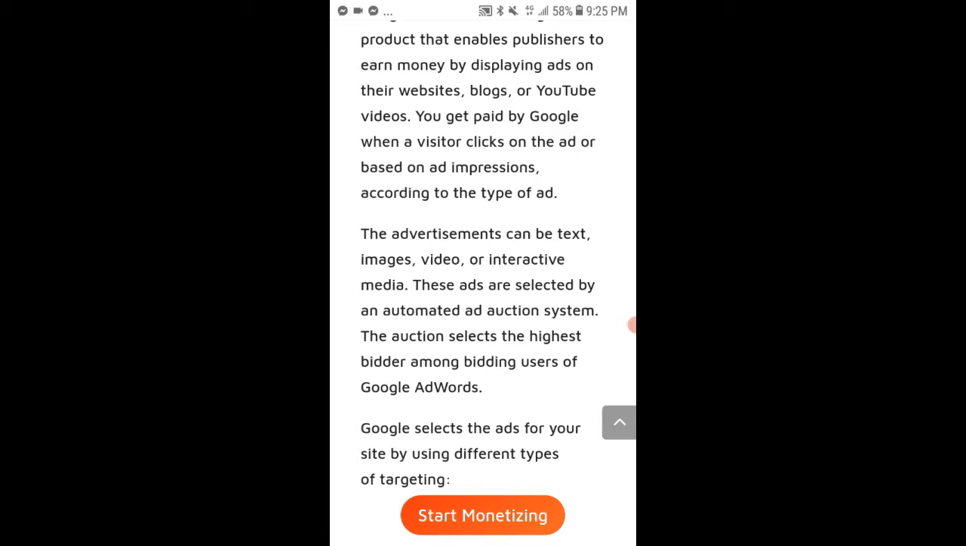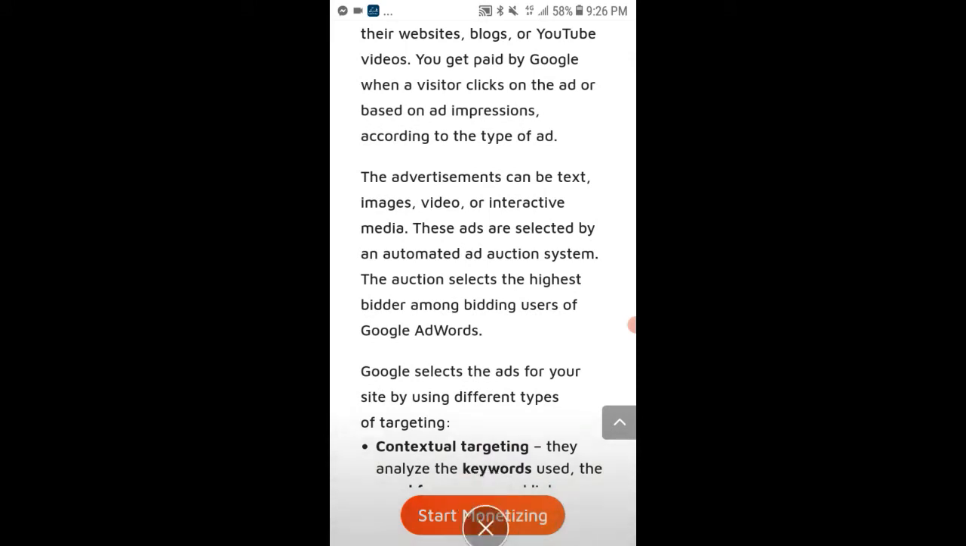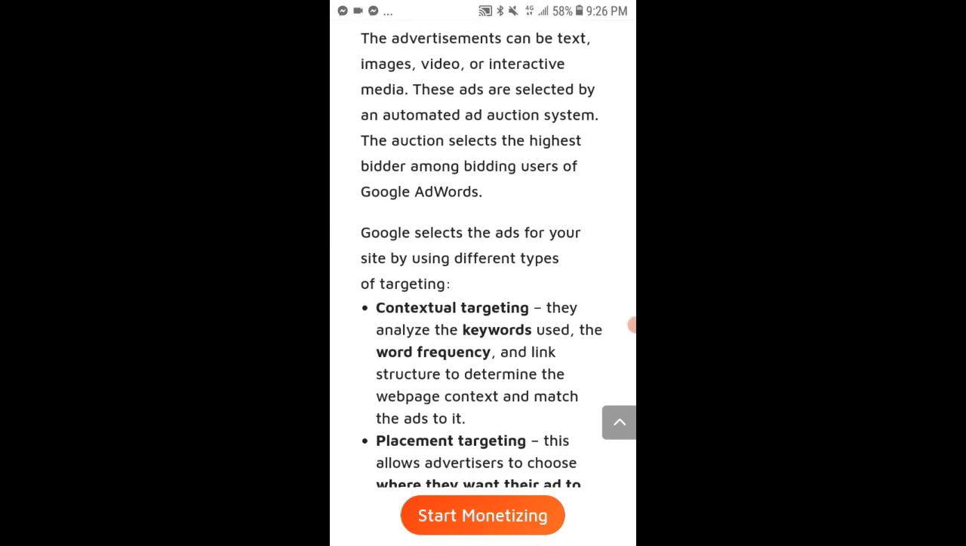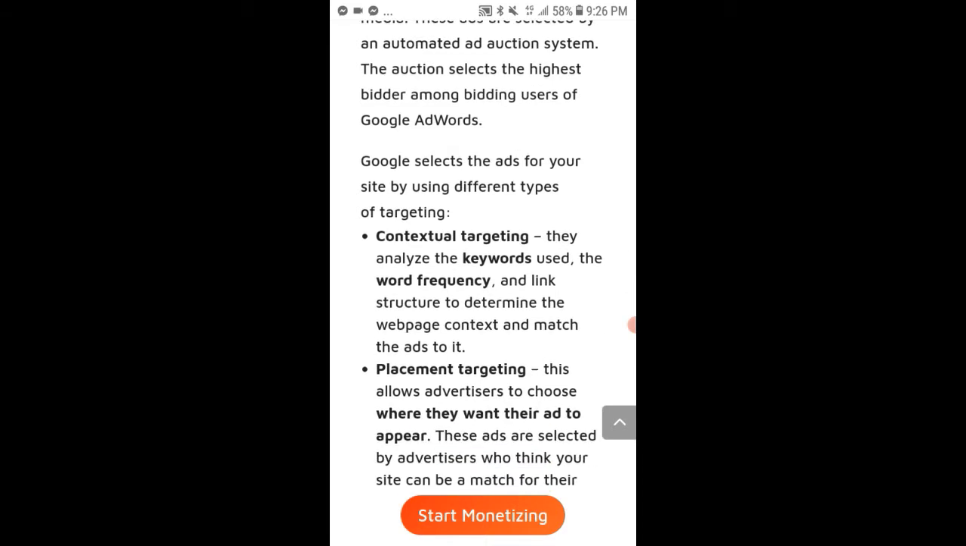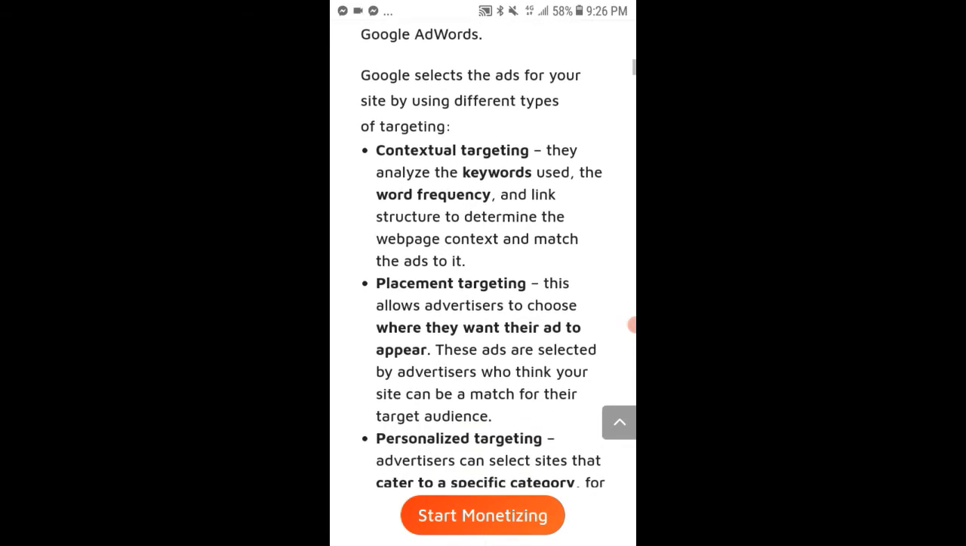These ads are selected by the automated auction system. The auction system picks the highest bidder among bidding users of Google AdWords. Google selects the ads for your site by using different types of targeting. They analyze the keywords used, the word frequency, and link structure of the web page contents and match the ads to it.